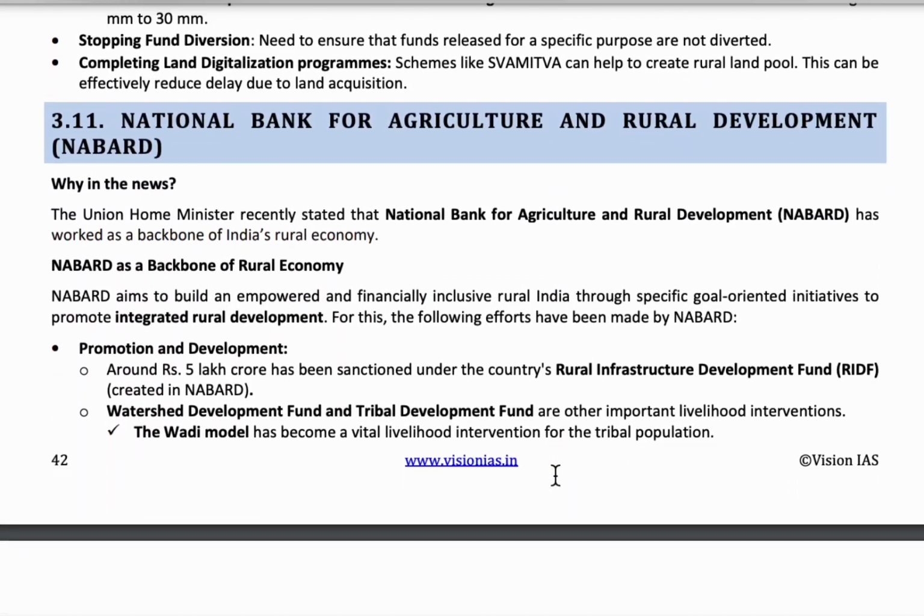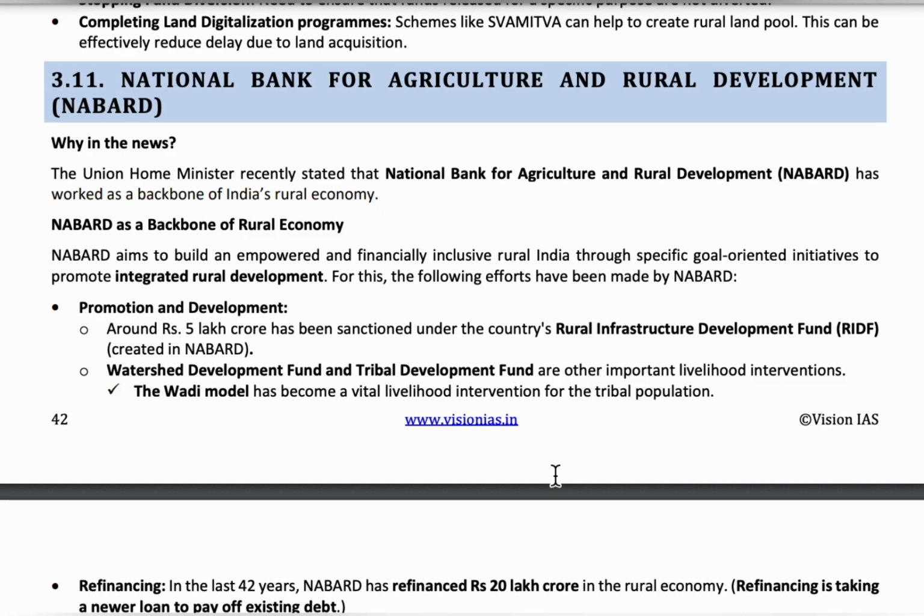The next topic is National Bank for Agriculture and Rural Development, NABARD. NABARD was established in the year 1982 upon the recommendations of the B. Sivaraman Committee. It was formed under the NABARD Act of 1981. Its main objective is to improve and transform the rural economy by providing loans to the farmers at